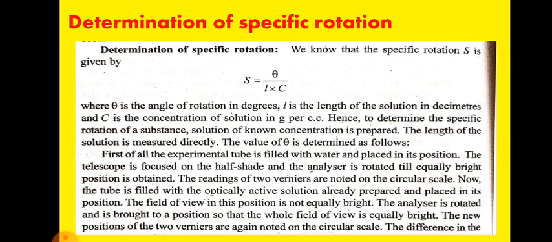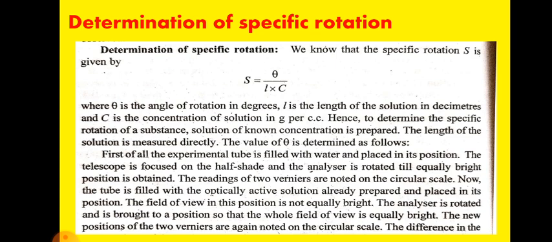So first, for all the experiments, the tube is filled with water and placed in position. The telescope is focused on the half shade and the analyzer is rotated till an equally bright position is obtained. The readings of the two verniers are noted on the circular scale. Now the tube is filled with the optically active solution already prepared and placed in position.